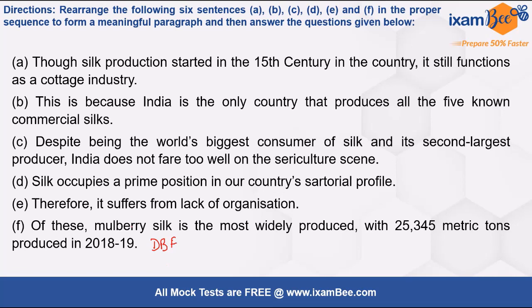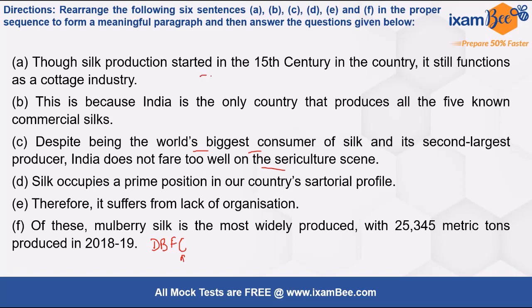Now notice the transition in sentence C, all right? Before C it has been said that silk is important for India and India produces a good amount of silk, and now they are transitioning to the problems this industry is facing in India, all right? So you will write C because they have just started mentioning that it is facing some problems.